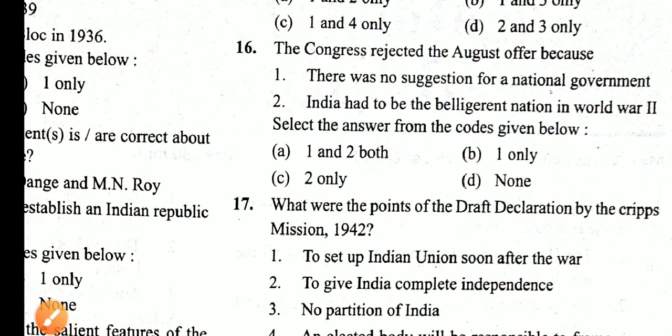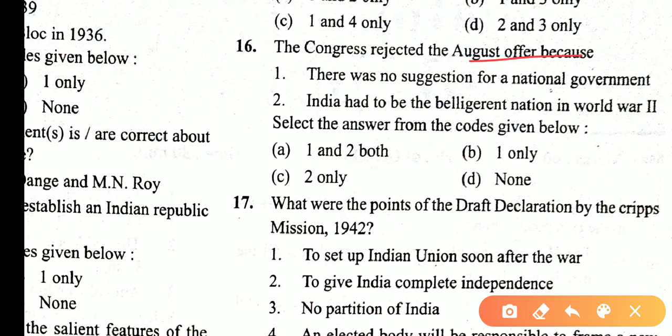The Congress rejected the August Offer because there was no suggestion for a national government. This statement is correct. India had to be a belligerent nation in World War II. This statement is incorrect because this is not the reason for the Congress rejecting the August Offer. So only one statement is correct. So answer is B.